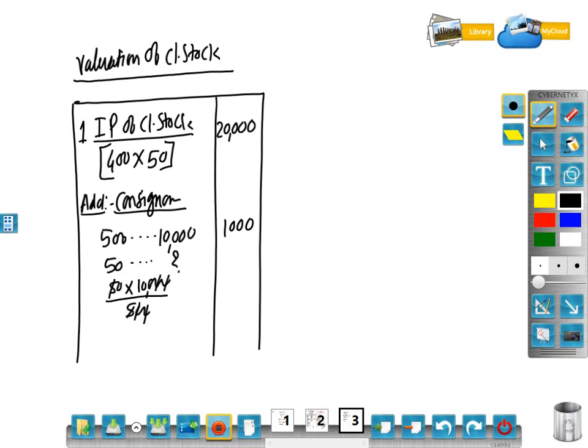Consignee expenses, you don't have to take consignee expenses, only consignor expenses. Why? Because of consignee expenses, don't take that godown rent because it is a fixed expense. Then advertisement expenses, no. So here the total closing stock becomes 21,000.